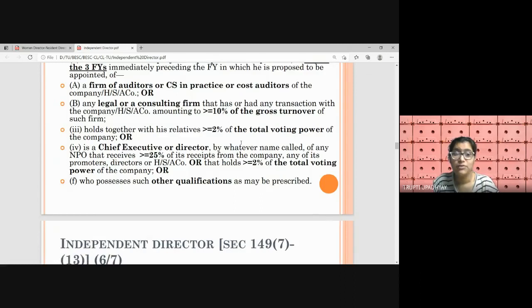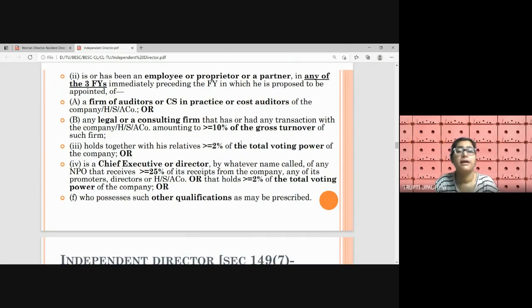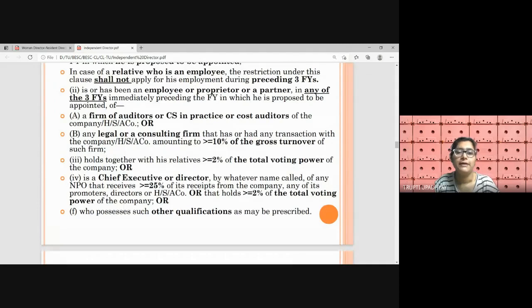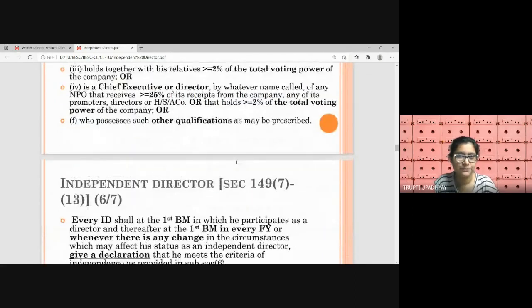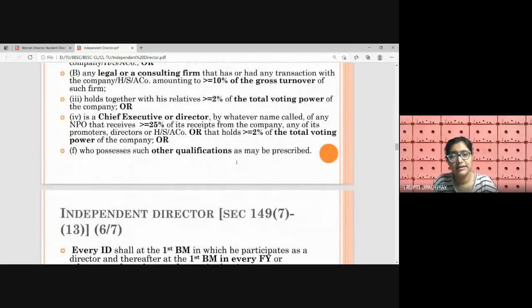A legal or consulting firm that has given legal advice or consulting advice to the company or HSA and derives more than 10% of its gross turnover from the company or HSA. Suppose the legal firm's total annual income is 1 lakh rupees, then more than 10% means, suppose, 20,000 rupees that the legal firm is getting just from this company. Then obviously their employees, proprietors and partners shall not be allowed to become an independent director in the company or HSA. If the person himself, together with his relative, is holding more than 2% of the total voting power in the company, then also he is not allowed.